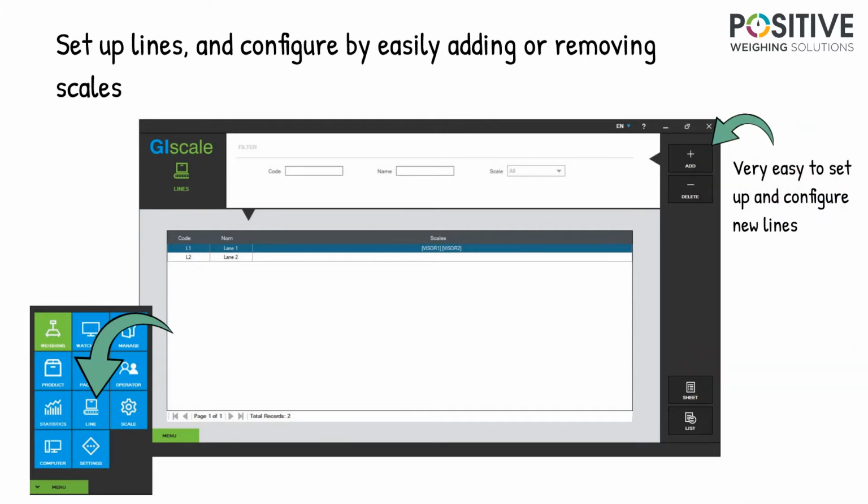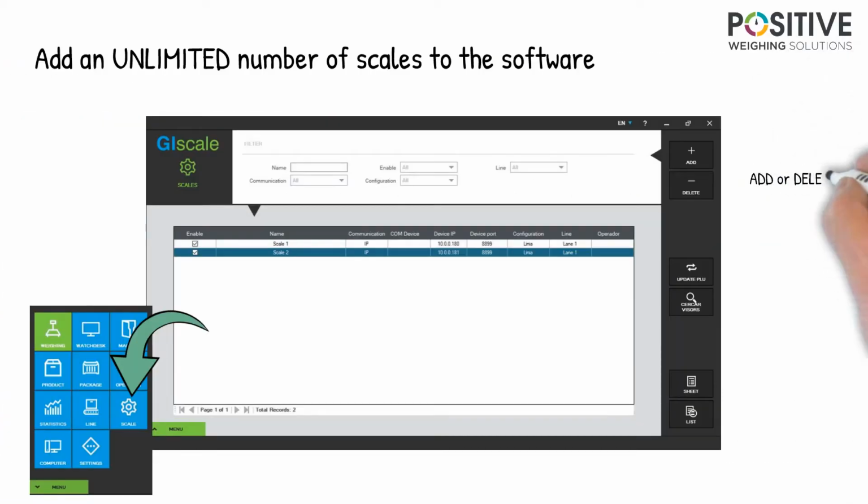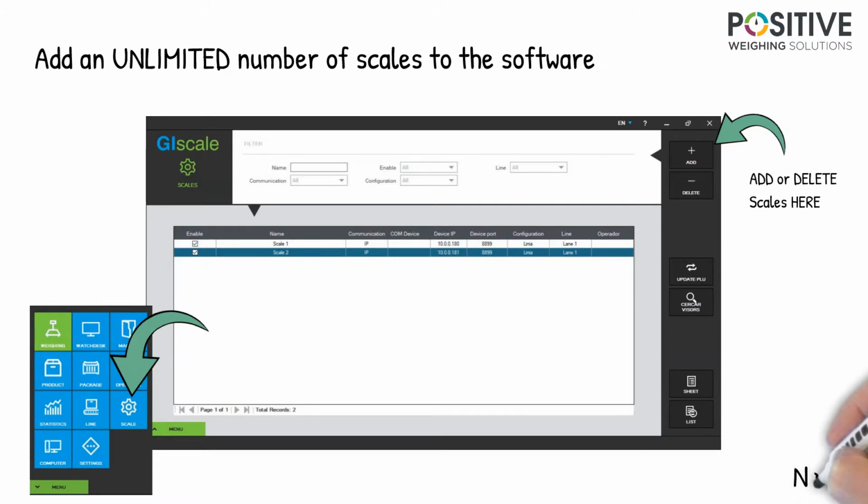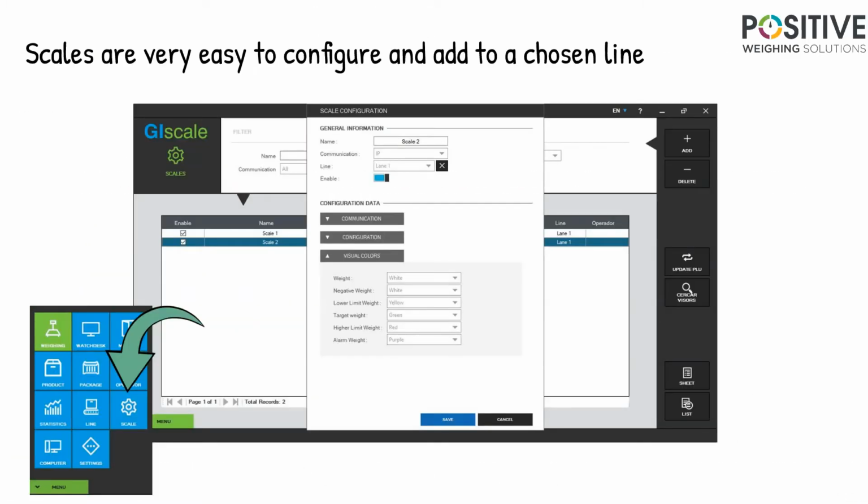Setting up lines we've already covered, but this is the page that the activity is completed in. You simply select the line you want to configure and the scale options will appear before you. This is the page where you set up your scales initially. Once your scales are set up, you can then allocate them to lines. The number of scales is completely unlimited. This page shows the further in-depth setup of each individual scale.